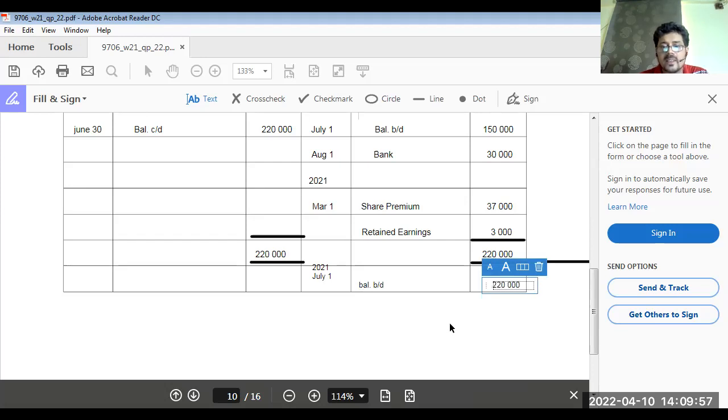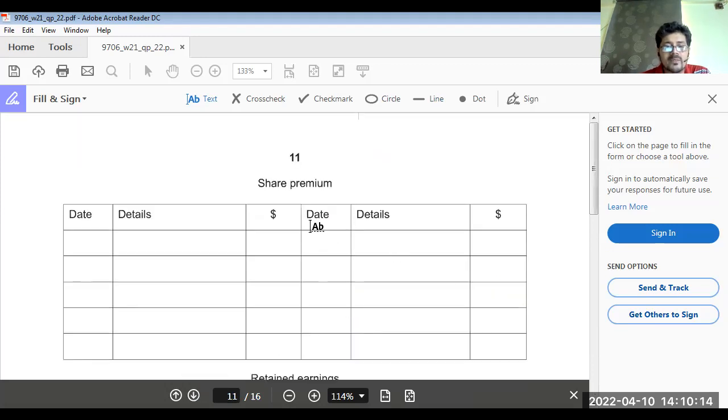Done. This account is complete. Okay, I have to remove this. Okay. Now move to the next, share premium.